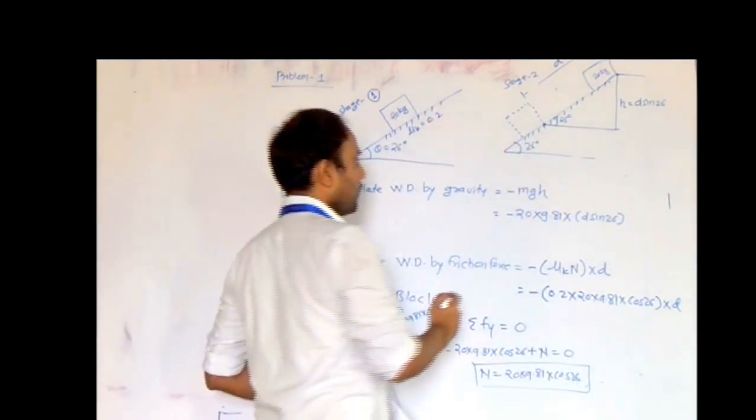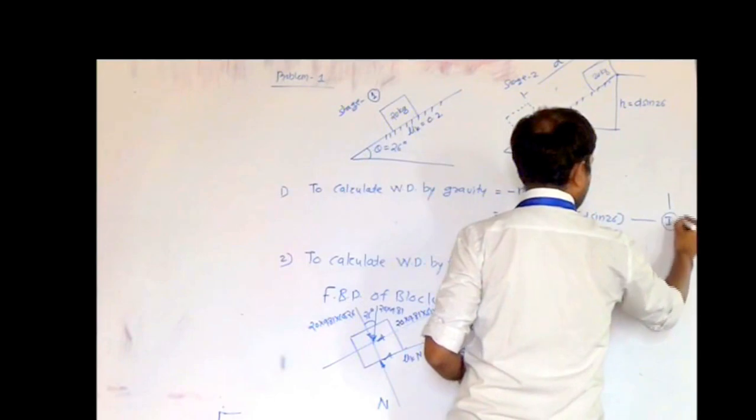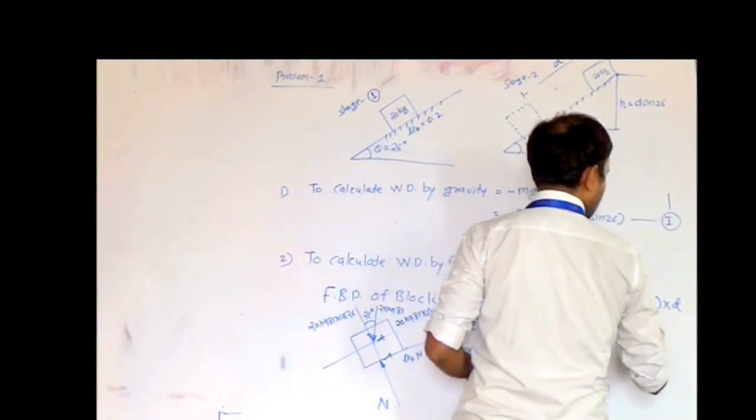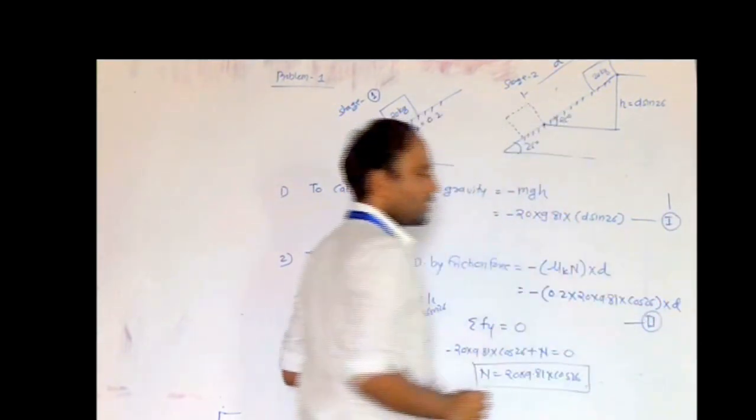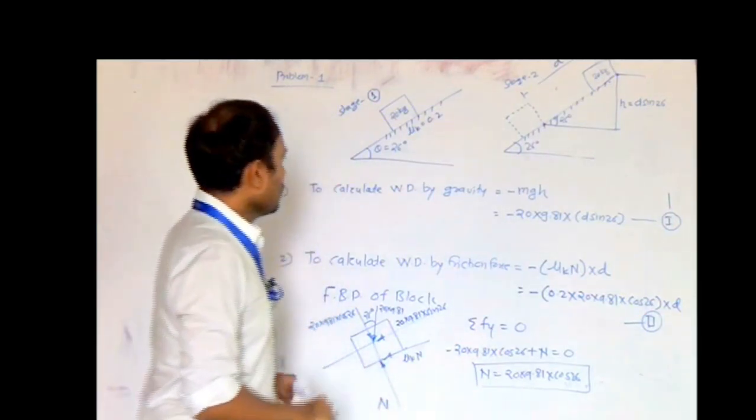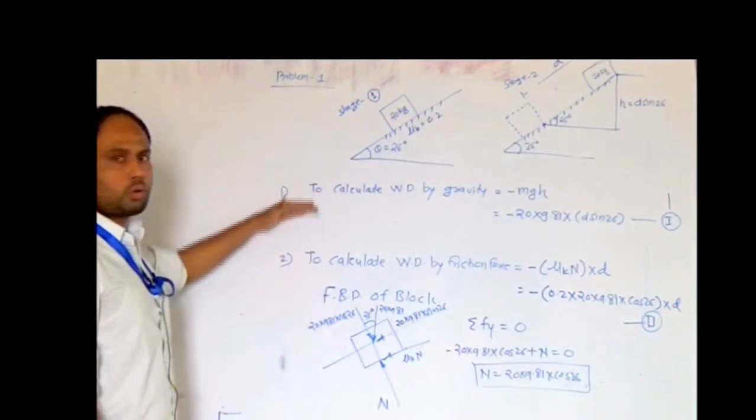So this is equation 1, the work done by gravity, and this is equation 2, the work done by the friction force. We have to add these two to get the total work done.